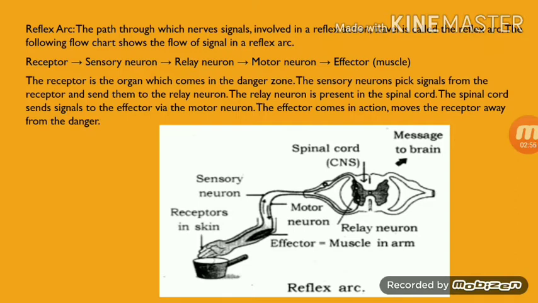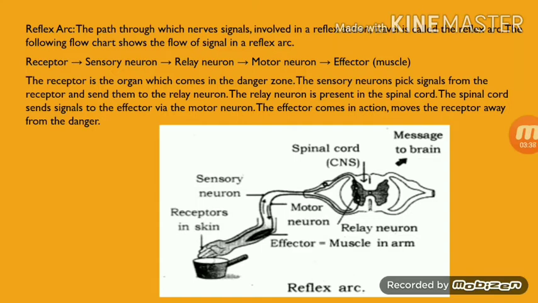From the spinal cord, the relay neuron will send the message to the motor neuron, and then the motor neuron will send the message to the effector. Have a look at the diagram. The effector is the muscles in your arm, where the further action will take place. The receptor is in the organ which is in the danger zone.